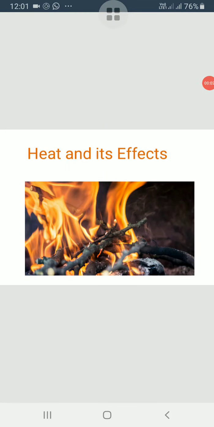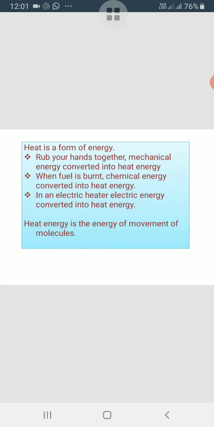Hello students, today we are going to study the new chapter Heat and its Effect. All of us feel heat or hot in summers, isn't it? Yes. So today we will study about the heat and its effects. So first of all, what is heat? Heat is a form of energy and it is also known as the thermal energy.